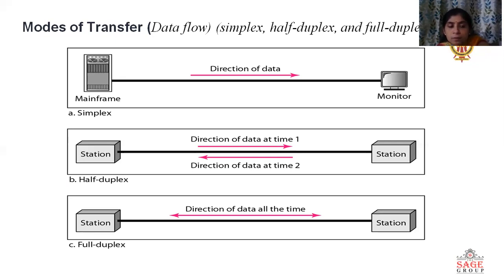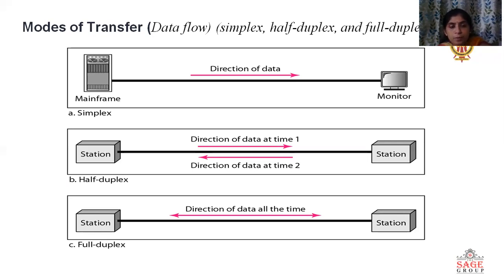The second type is half duplex communication. From this diagram, we can say that there is a direction of data flow in different directions from one end to another end, but at different times. This timing is very important in case of half duplex. What is happening in the case of half duplex?